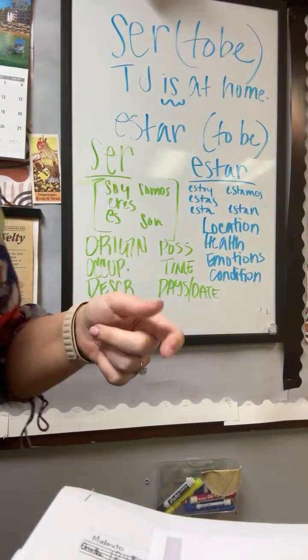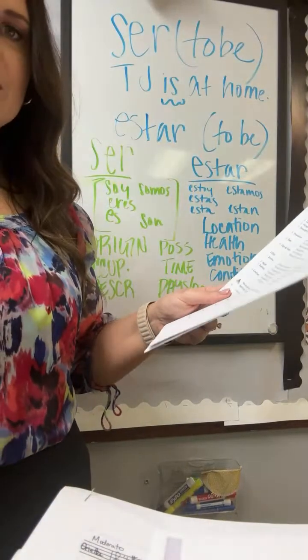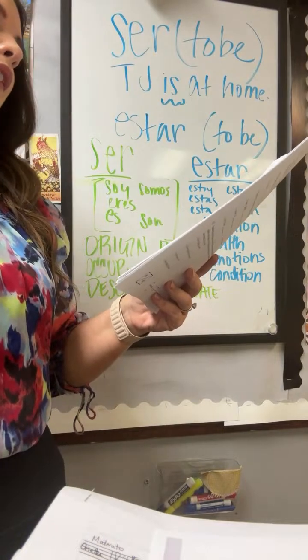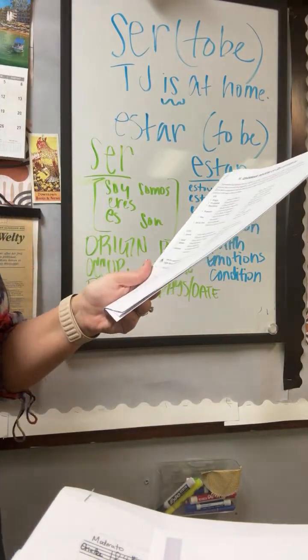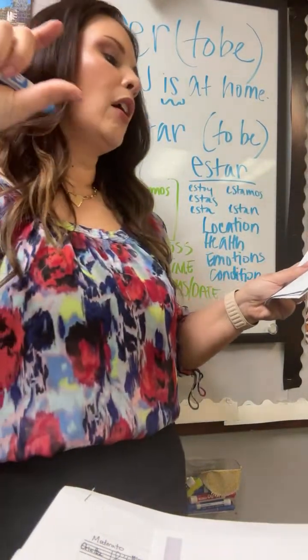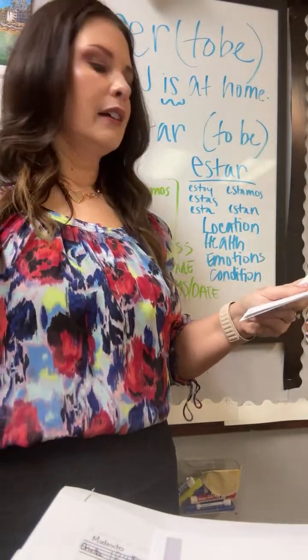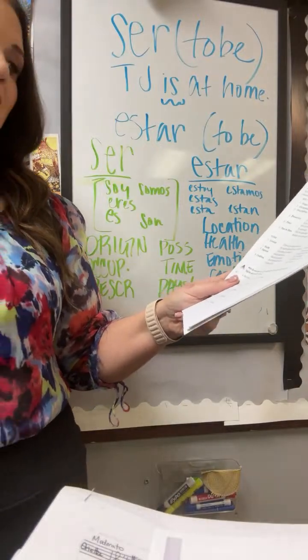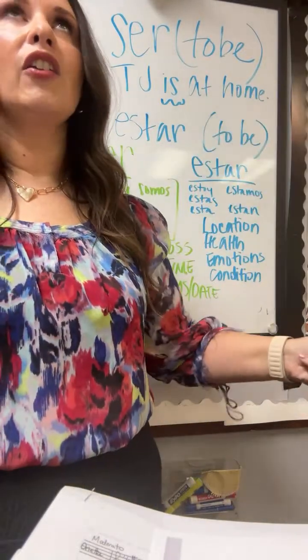All right, let's go back to ser versus estar, and let's look at some examples. Okay, so 4.1 on your page. It says, esos hombres blank muy fuertes. Esos hombres blank muy fuertes. All right, first of all, what does that mean? We need to figure out what that means in English.